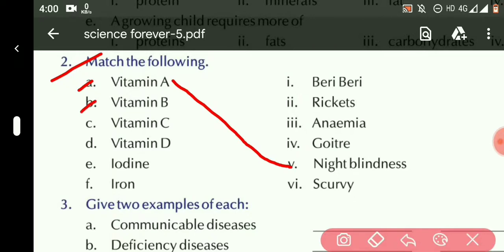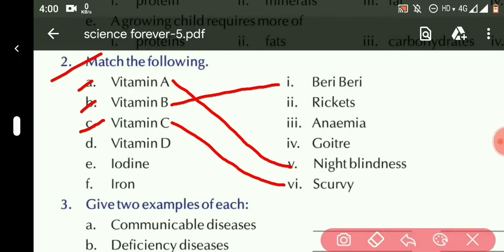B. Vitamin B. So the deficiency of vitamin B can cause beriberi. So the answer is first one, beriberi. C. Vitamin C. So the deficiency of vitamin C can cause scurvy. So the answer is sixth, scurvy. D. Vitamin D. So the deficiency of vitamin D can cause rickets. So the answer is second, rickets.